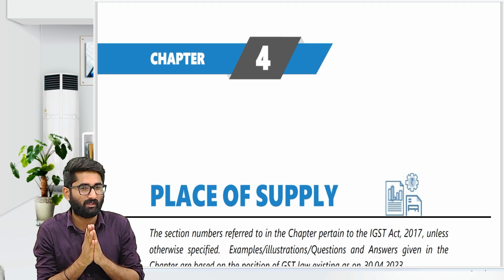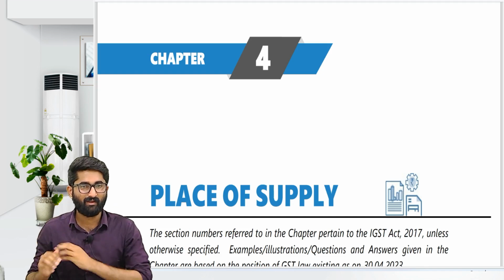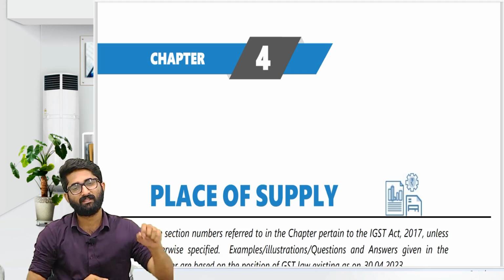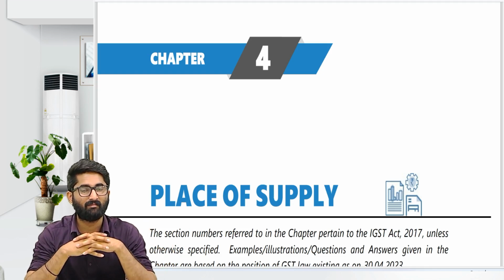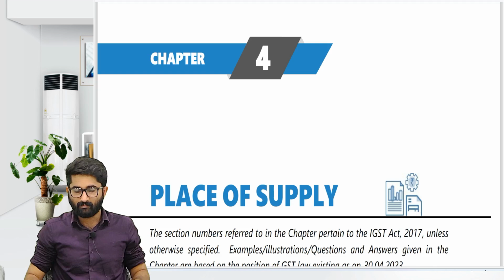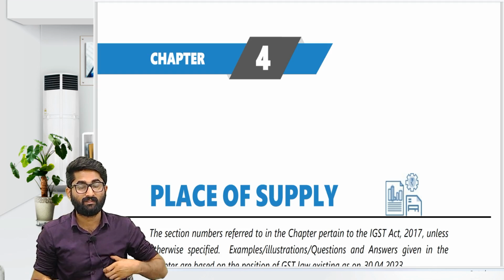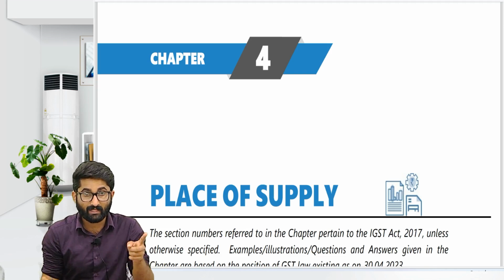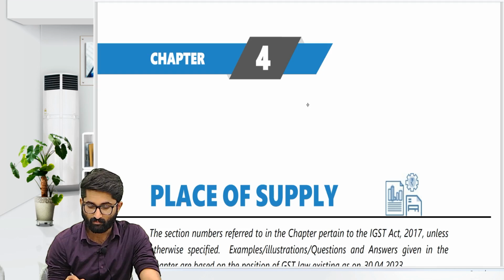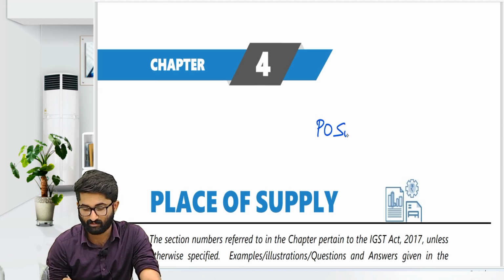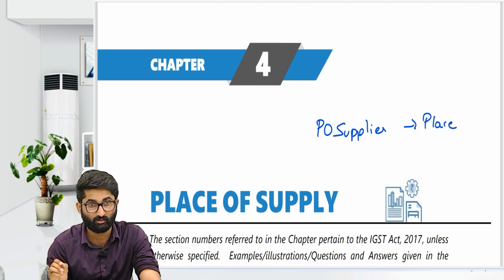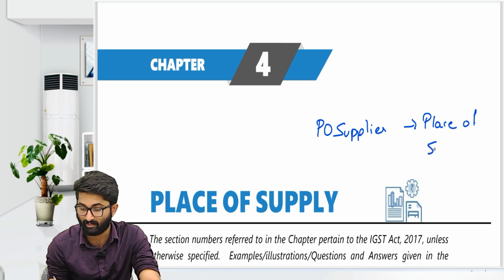So which tax I have to put now, whether it is CGST, SGST, or CGST, UTGST, or IGST? Which tax I have to put, sir? That can be decided by knowing the place of supply. So for the purpose of putting the GST, we need to know the place of supplier, right? Place of supplier and place of recipient. No, not place of recipient, place of supply.